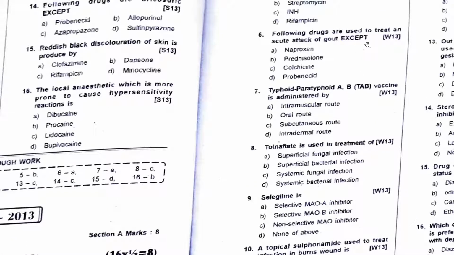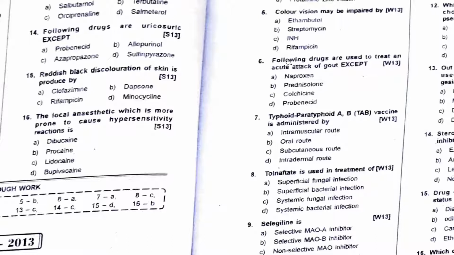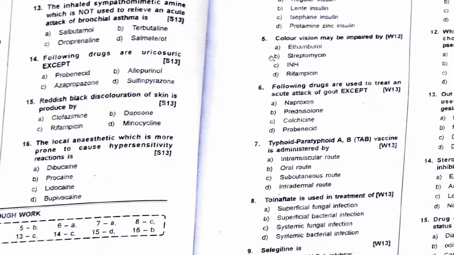To treat an acute gout attack, what will you not use? You will not use naproxen. You'll use prednisolone, you'll use colchicine, you'll use probenecid. Both of them will increase your urinary excretion of uric acid. Prednisolone will decrease your inflammation. Naproxen, no. Color vision, ethambutol. Isoniazid, peripheral neuropathy. Rifampicin, red discoloration.